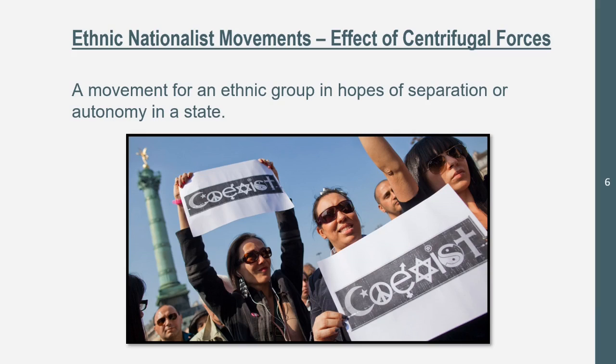I guess we could see some ethnic nationalist movements with the Kurds, the Palestinians. I think that's how you say it. We can see ethnic nationalist movements with them because they want sovereignty. They want their own nation state. They're in pursuit of it. So we can see ethnic nationalist movements in those areas where they reside.